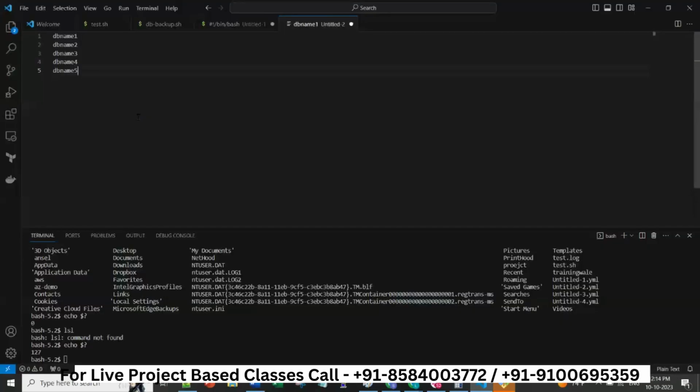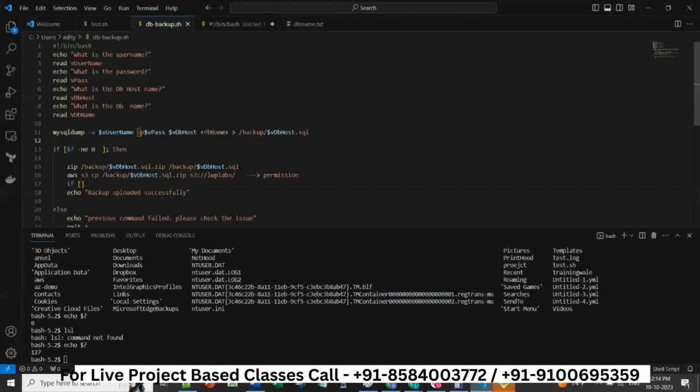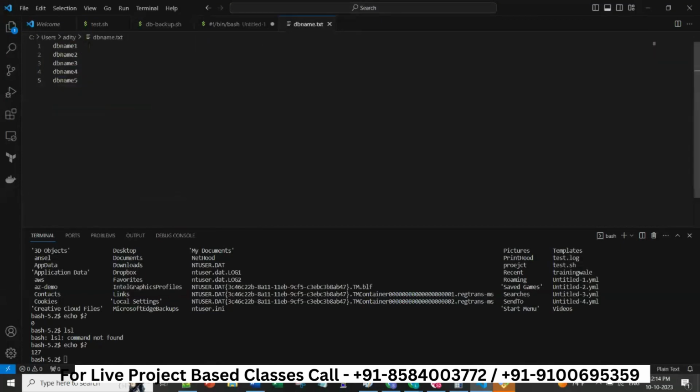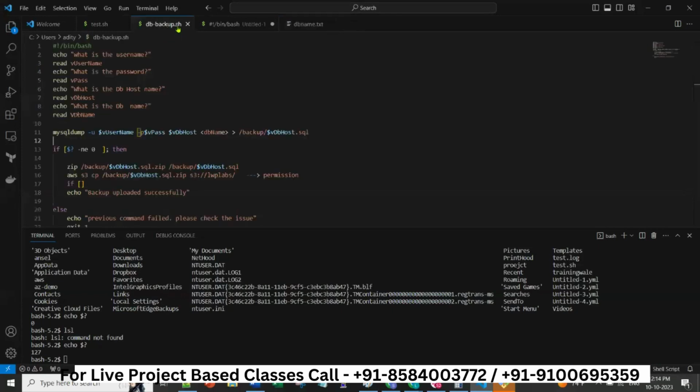Now I want to print all these database names. I want to take a backup of all these databases one by one. So these many databases are there. Now how can I do that?